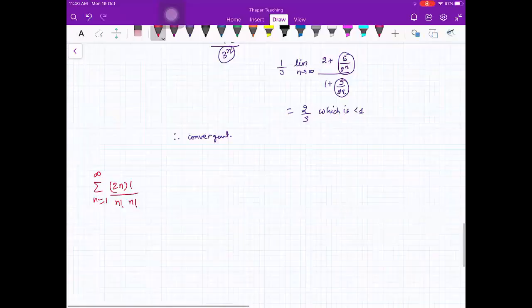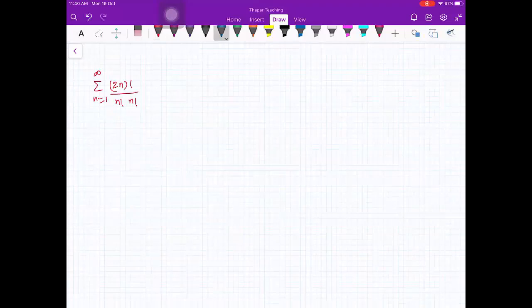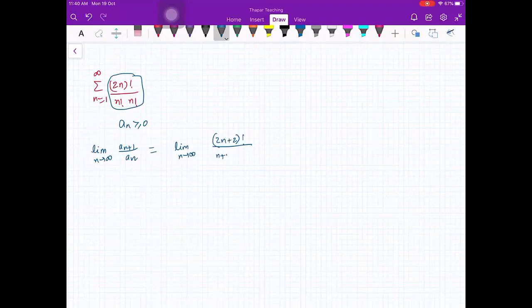Okay, so now here we will see again. First of all, make sure that a_n is greater than or equal to 0. You can see everything is positive. So let us see the limit n going to infinity of a_(n+1) upon a_n. That is the limit of (2n+2) factorial divided by (n+1) factorial (n+1) factorial, divided by 2n factorial divided by n factorial n factorial.